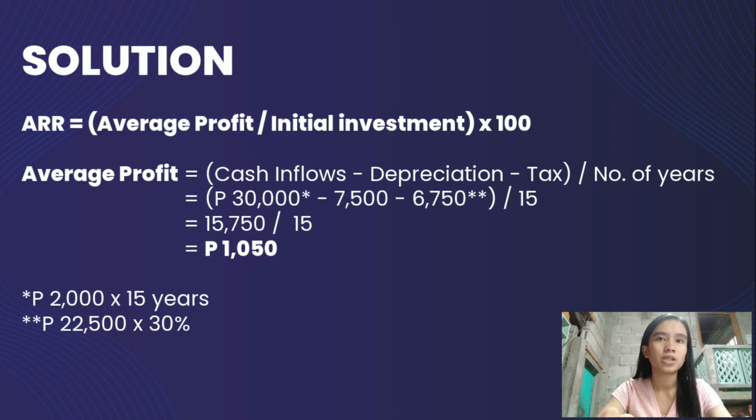The depreciation is by straight line and without scrap value. Since there is no scrap value, we can just put the whole 7,500 here. And the tax, on the other hand, is computed by multiplying 22,500 by 30%, where 22,500 is the residual between the 30,000 minus 7,500, which is the cash inflows and the depreciation. When we subtract these three, we will get 15,750, and if we divide it by 15, we will come up with an average profit of 1,050.